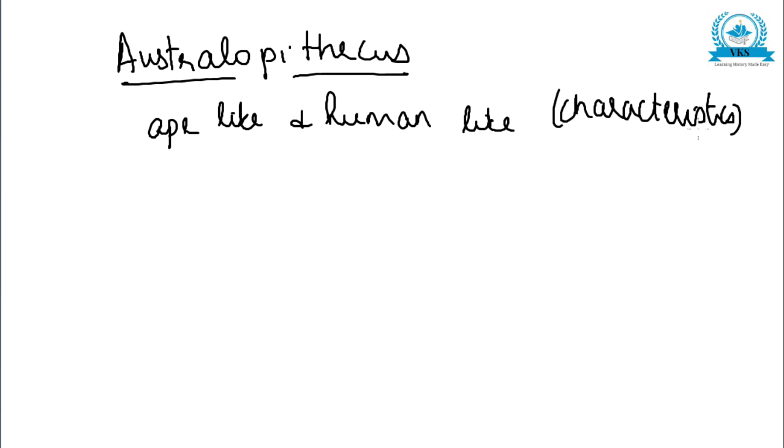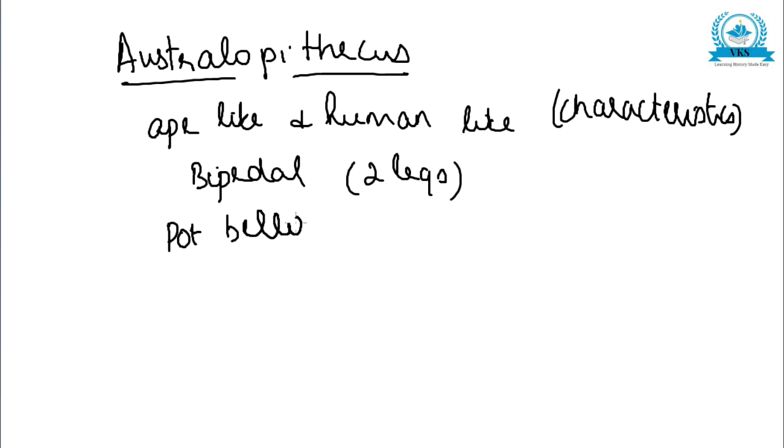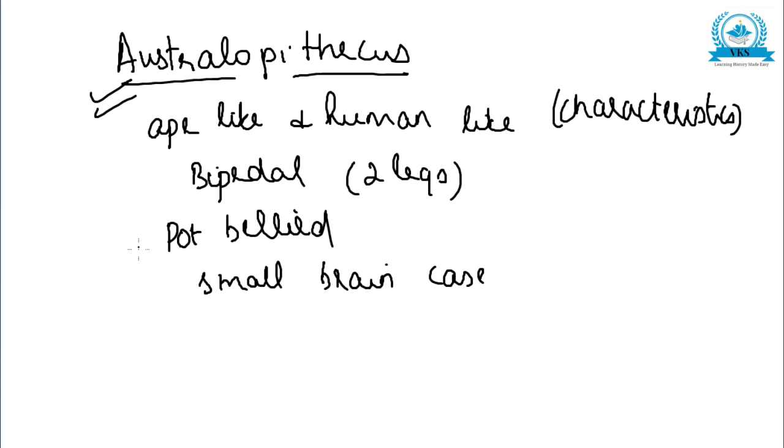The next thing was they were bipedal, they walked on two legs, and they were pot-bellied and had a small brain case. This was a speciality of Australopithecus.